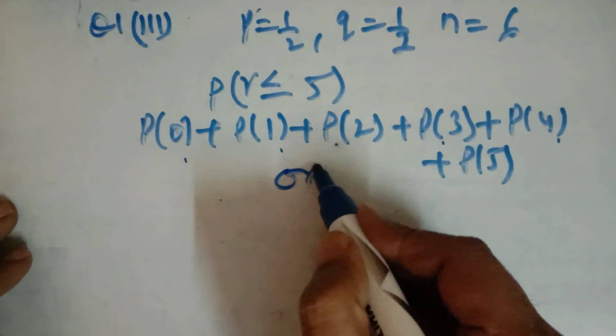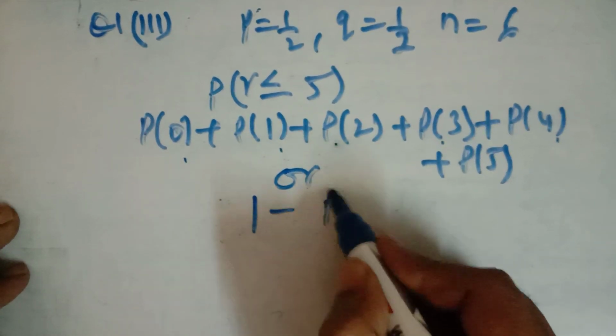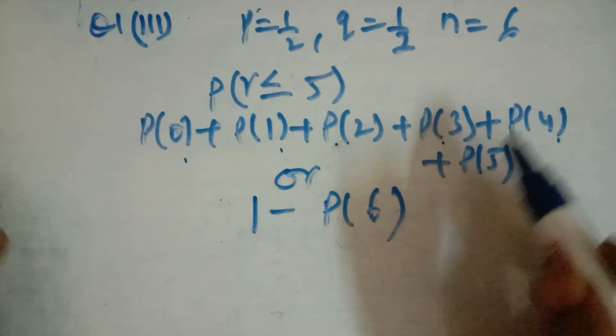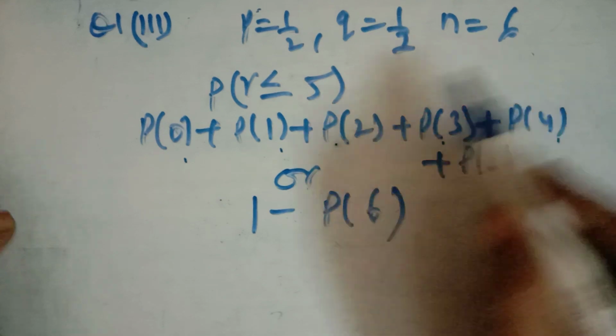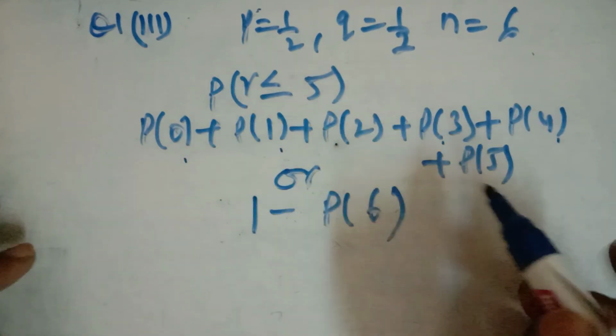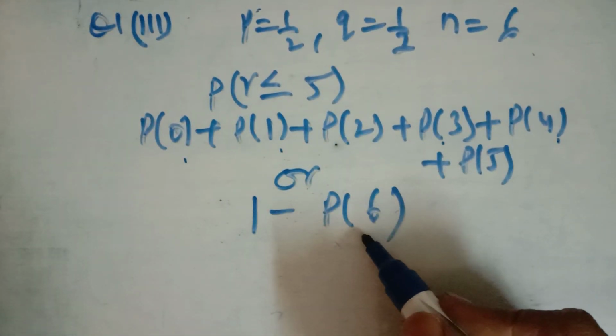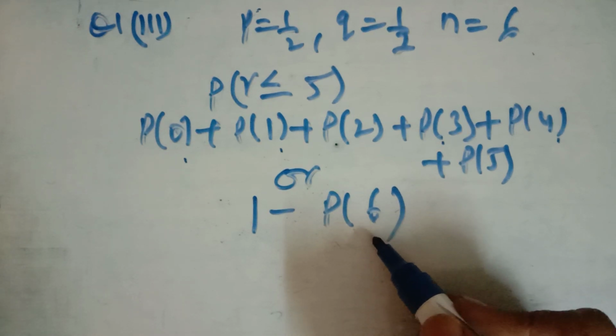You can do it by reverse order. That is, you can write 1 minus P6. We have total n as 6, and if we need 0 to 5, we can do it in reverse: 1 minus P6, that is, you find the probability of getting success on all 6 dice.